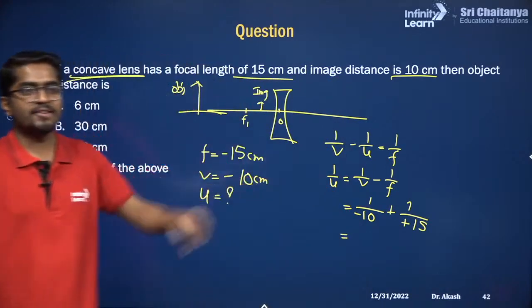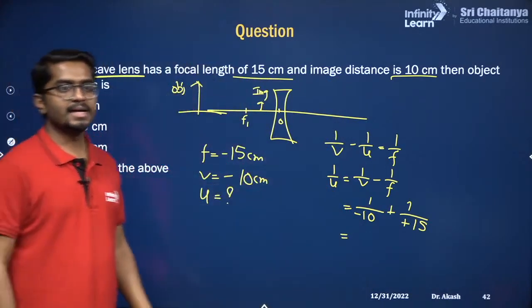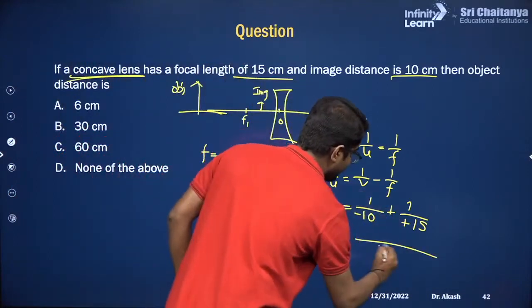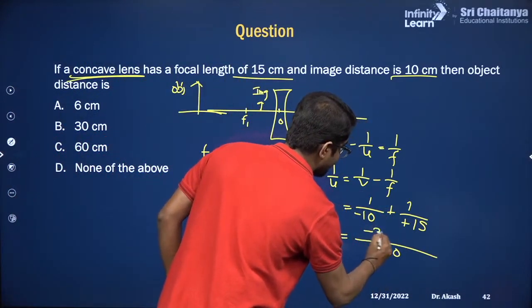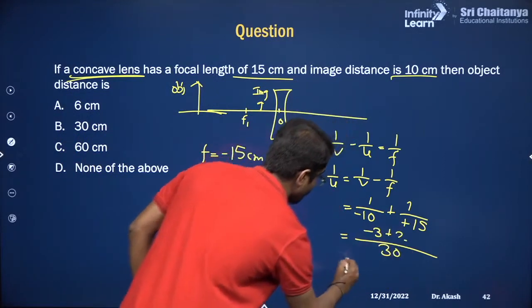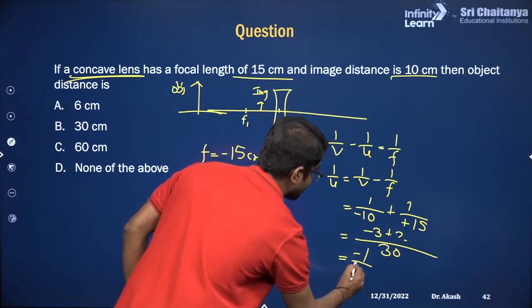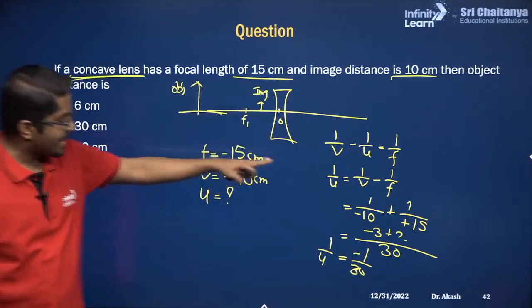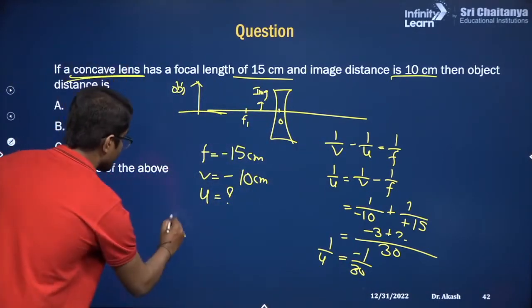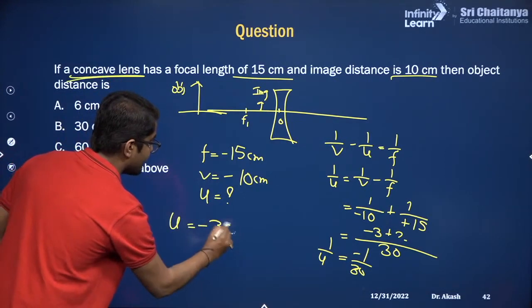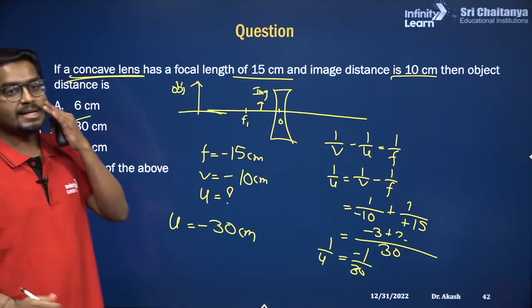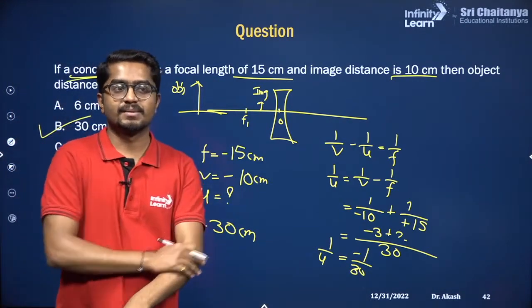What is the LCM of 10 and 15? 10 and 15 LCM is 30. So this is minus 3 plus 2, which is minus 1 by 30. But what is this? 1 by u. 1 by u is minus 1 by 30. So u will be minus 30 centimeter. So the object distance is 30 centimeter from the optical center or from the lens.